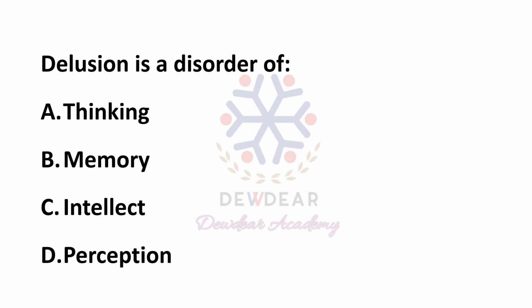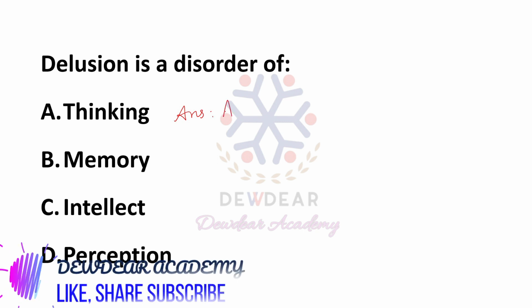So here the question is, delusion is a disorder of thinking, memory, intellect, or perception. We should know that delusion is a thought disorder. So here the answer is option A, thinking. That is the answer. Delusion is a thought disorder.